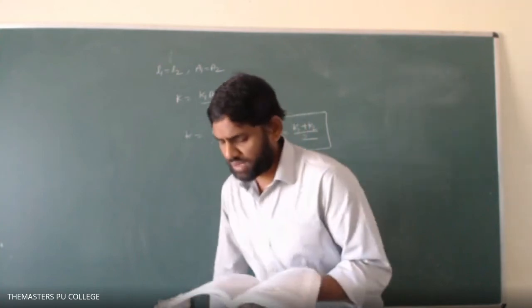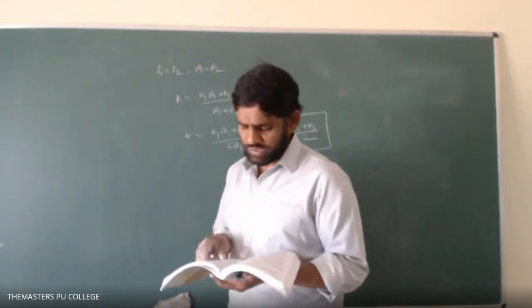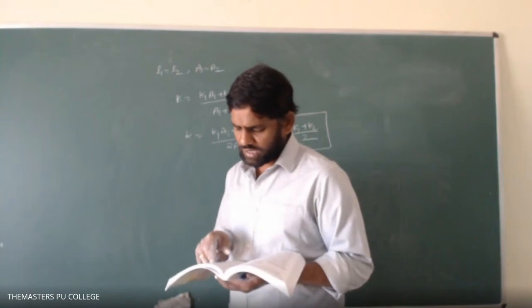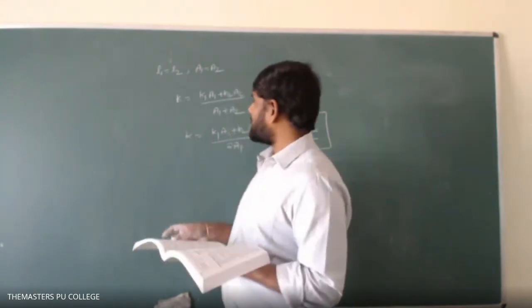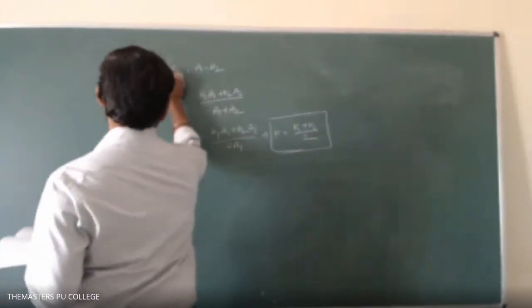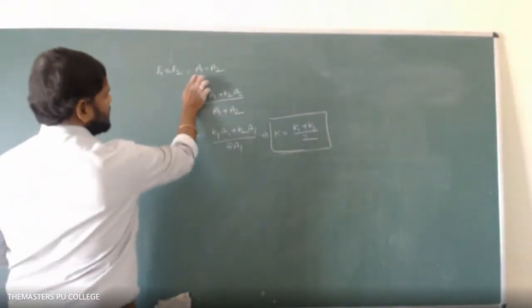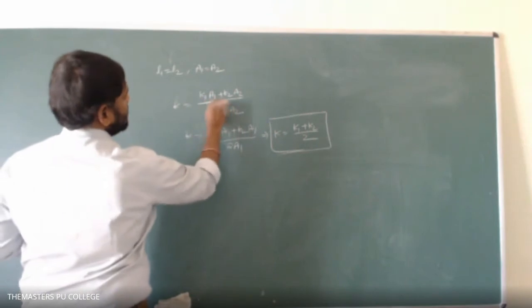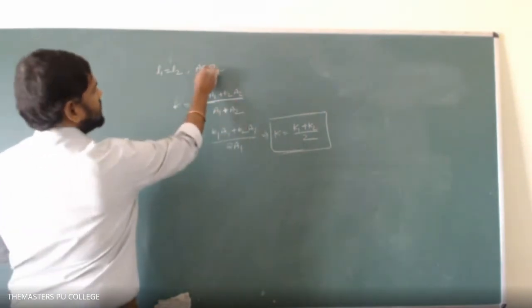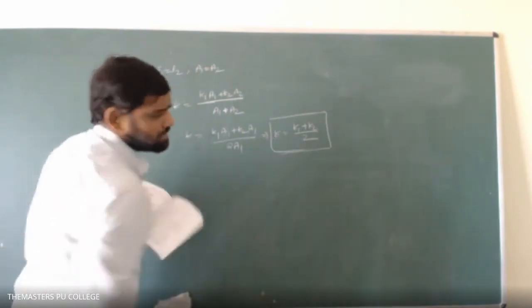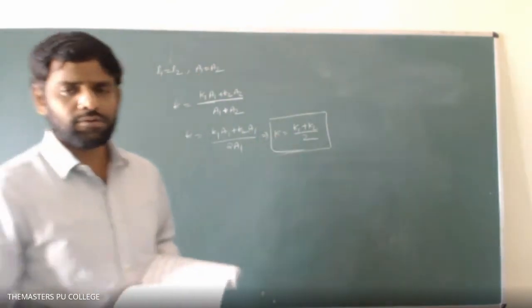So they have given that areas are the same, lengths are the same, but different materials are connected in parallel whose conductivities are K1 and K2. When L equals L1 equals L2, the thermal conductivity K is K1 A1 plus K2 A2 upon A1 plus A2. Even if the areas are the same, we get K equal to K1 plus K2 by 2.